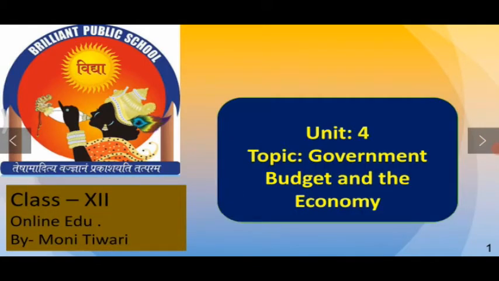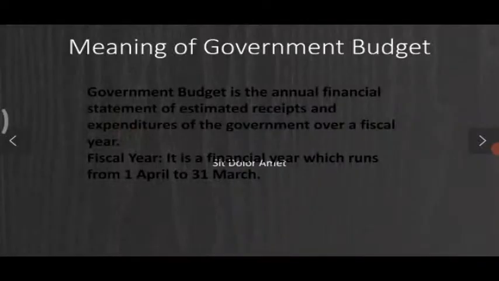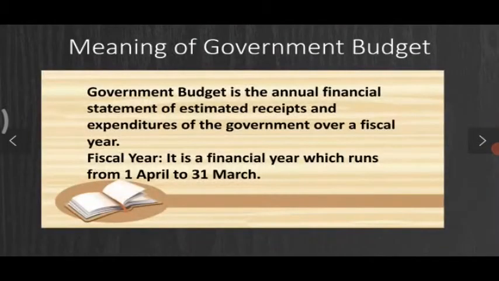This video is for the subject economics, unit 4, government budget and the economy. Let us begin with the meaning of government budget. Government budget is the annual financial statement of estimated receipts and expenditure of the government over a fiscal year. Now what is fiscal year? Fiscal year is the financial year which runs from 1st April to 31st March.